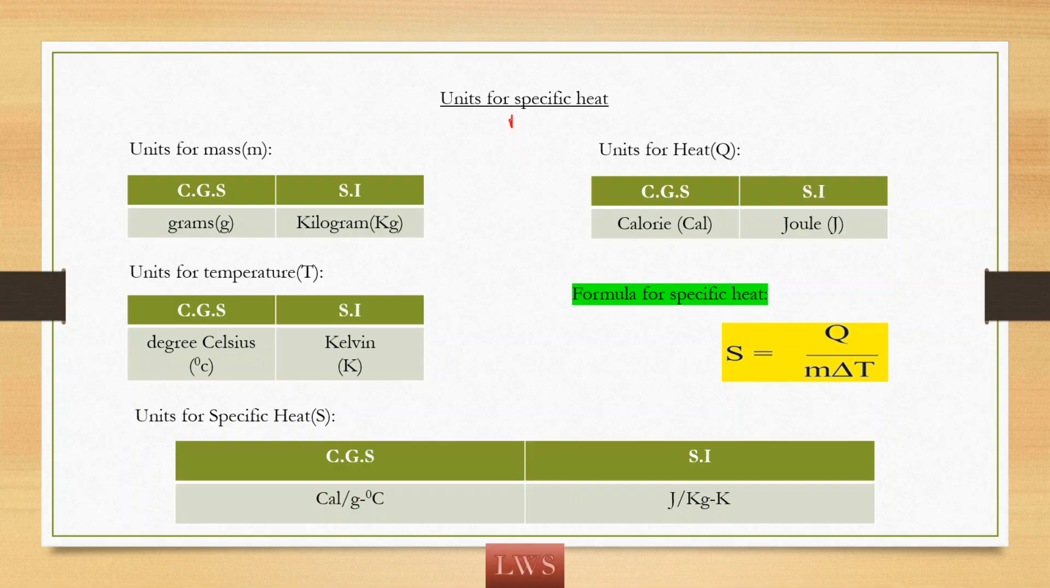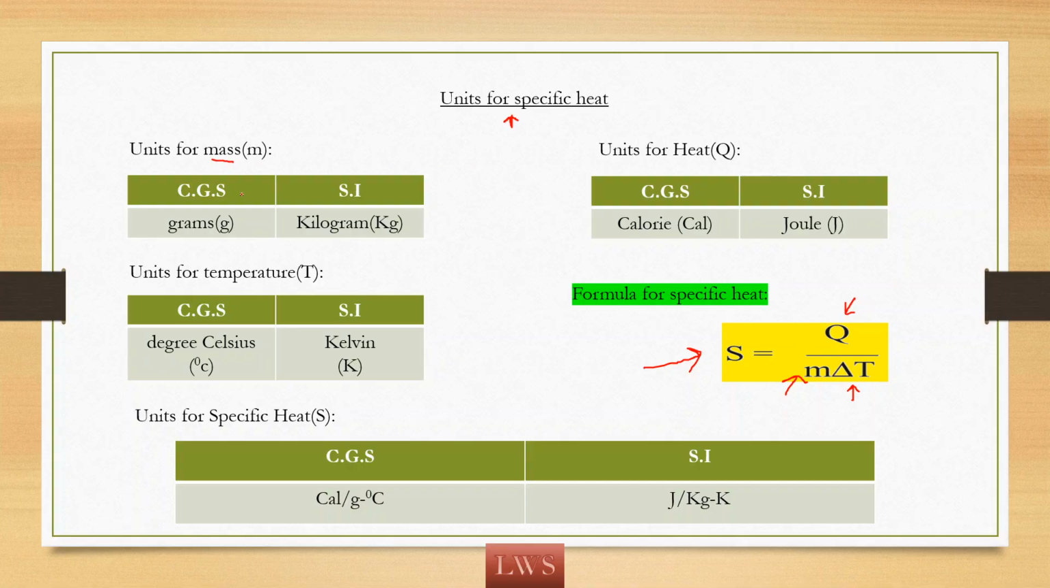Now let's find the units for specific heat. Here we have the formula for specific heat, S equals Q by m delta T. So it is heat, it is mass, it is temperature. So we need to know the units for these three quantities.